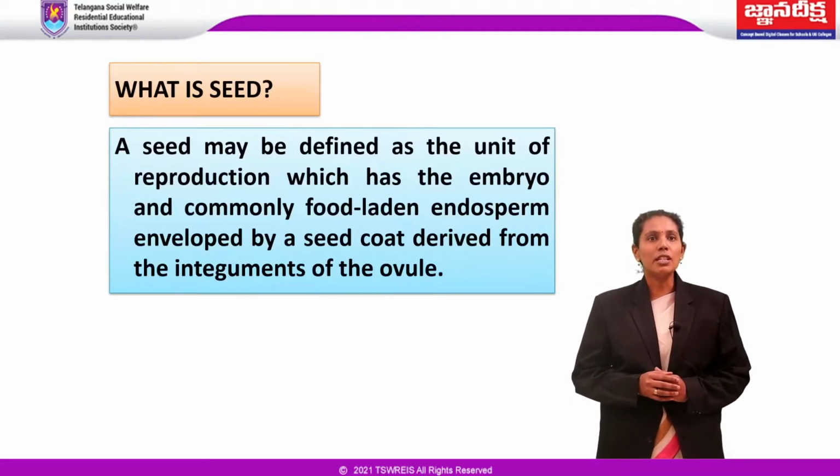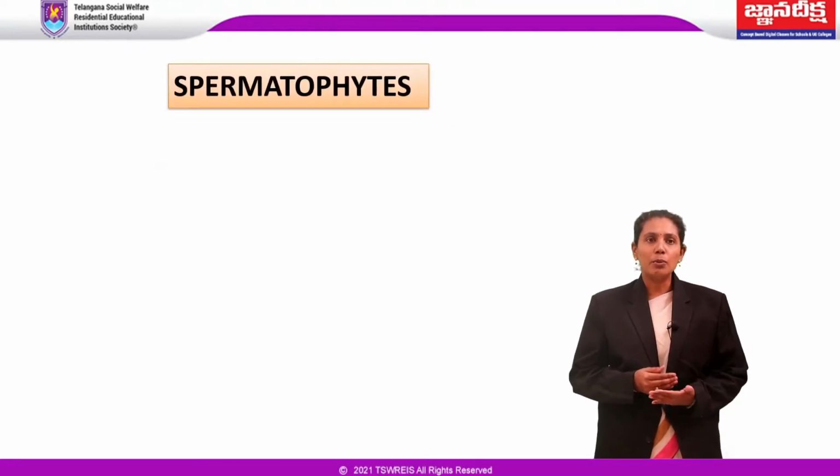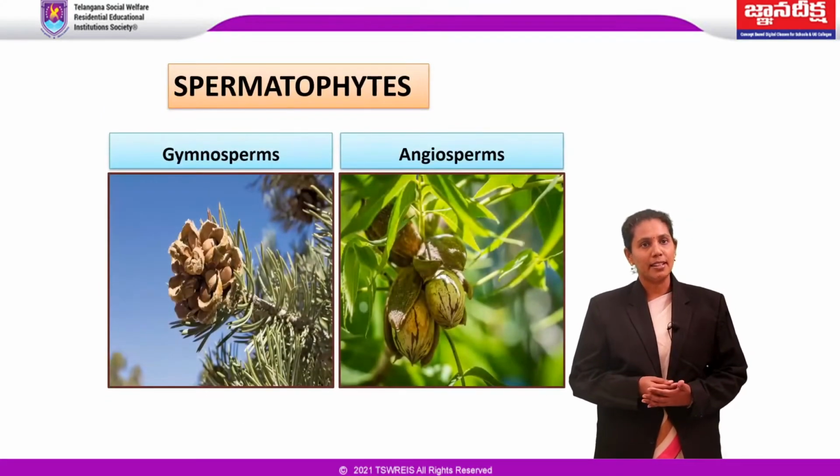The formation of the seed is part of the process of reproduction in seed plants called spermatophytes, including gymnosperms and angiosperms.